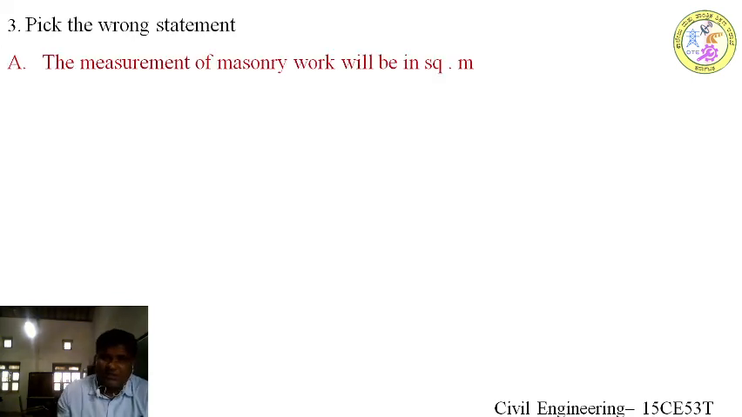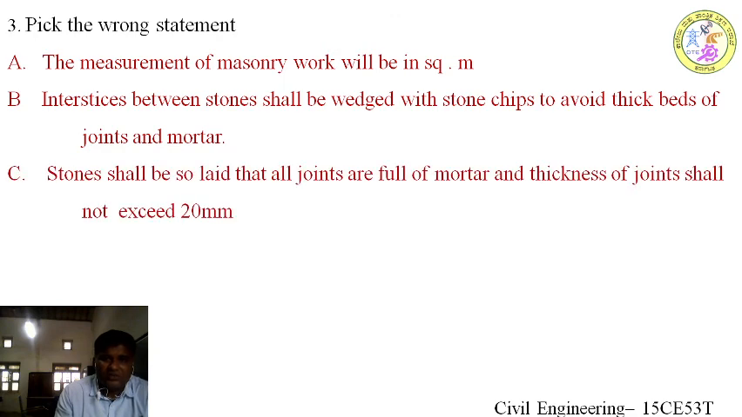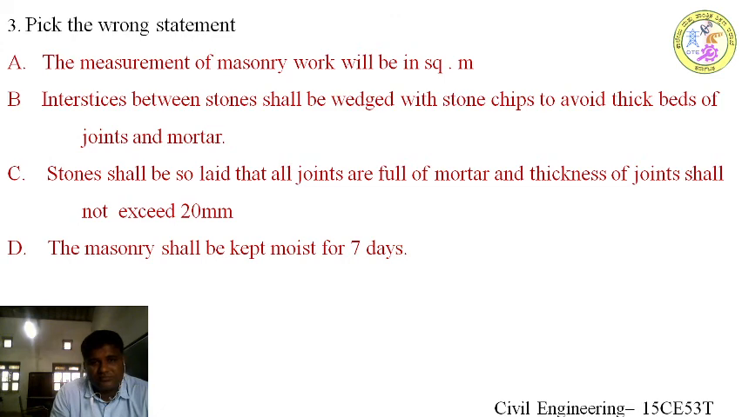A, the measurement of masonry work will be in square meters, size stone masonry. B, the interstices or the gap between the stones will be filled with stone chips. C, while constructing stone masonry, the joint should not exceed 20 mm, and D, the masonry shall be wet for 7 days. So the right answer is A, because the size stone masonry will always be measured in cubic meter, not in square meters.